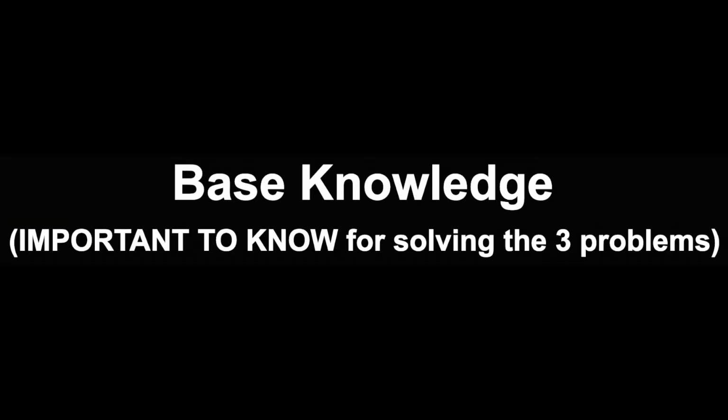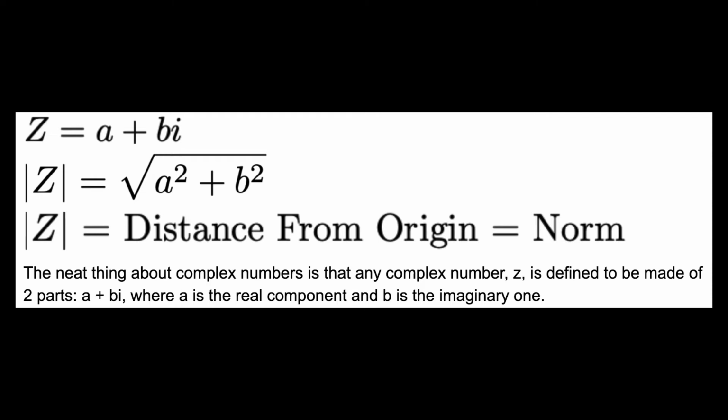I have a premonition that we're going to be working with complex numbers for a bit, so let me tell you a little bit about them. Complex numbers are made of two different parts: a real part, which we call A, and the imaginary part, which we call B. You can tell it's an imaginary part because it's B times i. That's how we define a complex number.